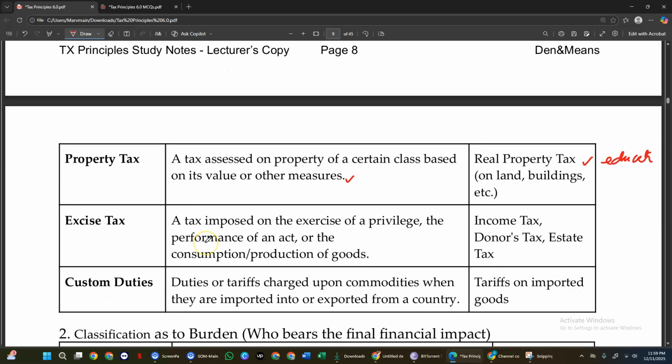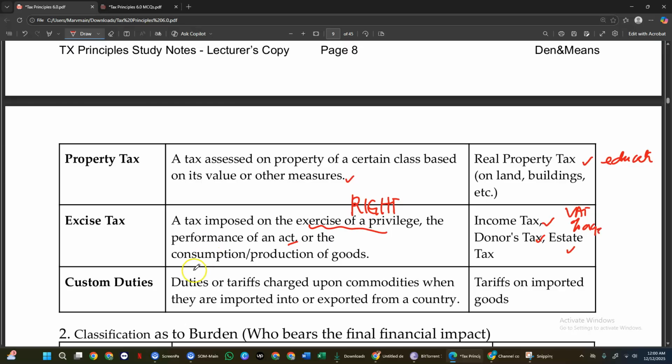Third, we have excise tax. This is an exercise of the privilege or the right for performance of an act or the consumption of production. So that's why we have income tax, donor's tax, estate tax, the VAT, that's part of that, the percentage tax is part of that.